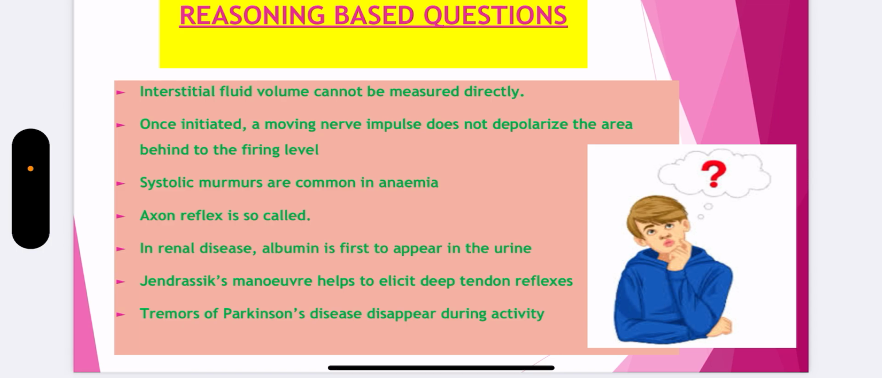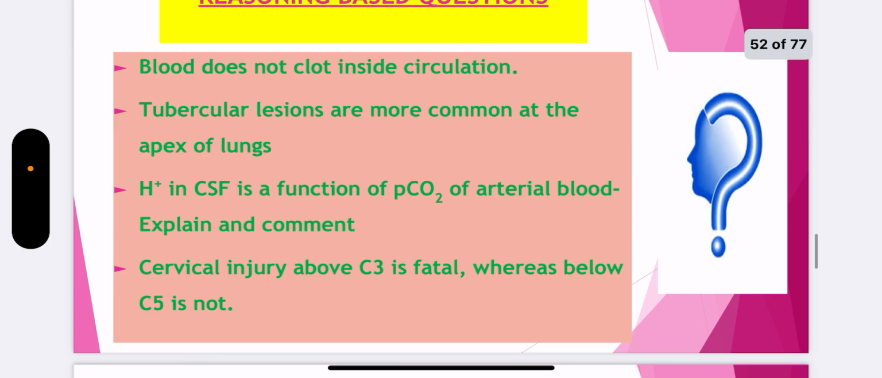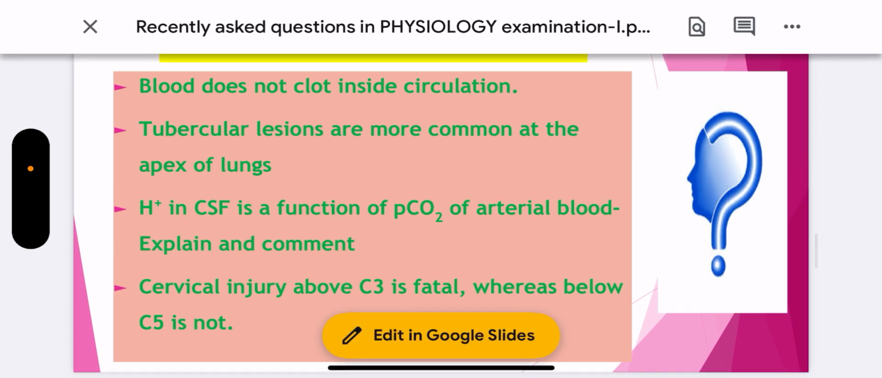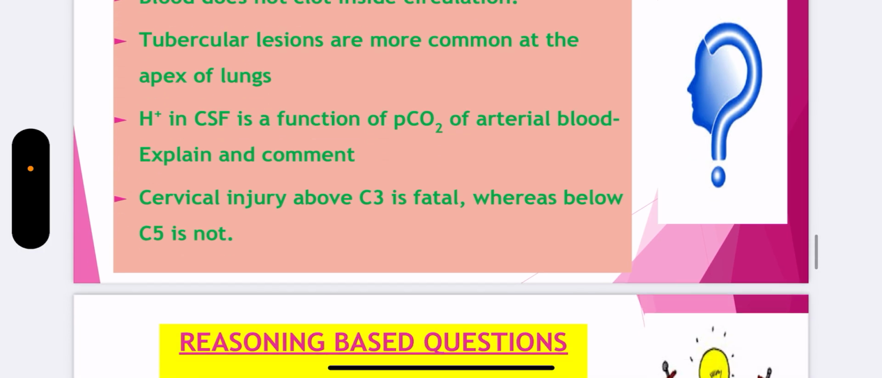Jendrassik maneuver helps to elicit deep tendon reflexes. Why? Tremors of Parkinson disease, they disappear during activity and are present at rest. Why? Blood does not clot inside circulation. Tubercular lesions are more common at the apex of lung. H+ in CSF, it is a function of PCO2 of arterial blood. Cervical injury above C3 is fatal, whereas below C5 it is not fatal.